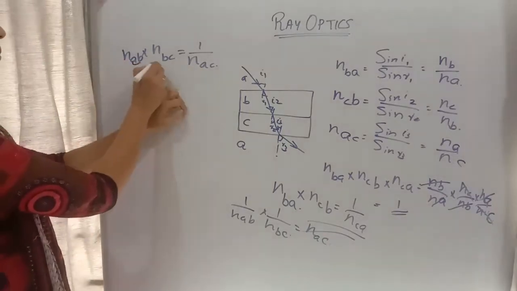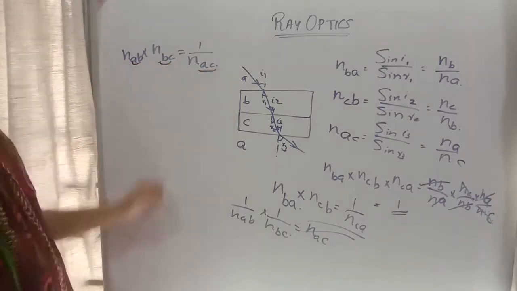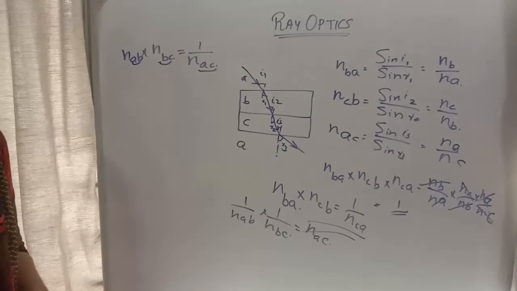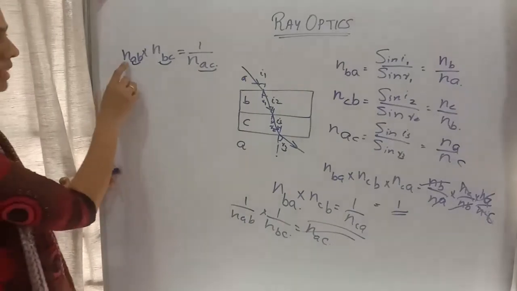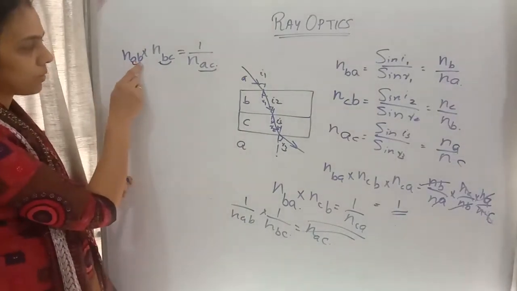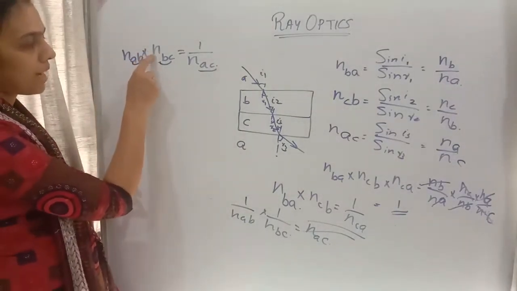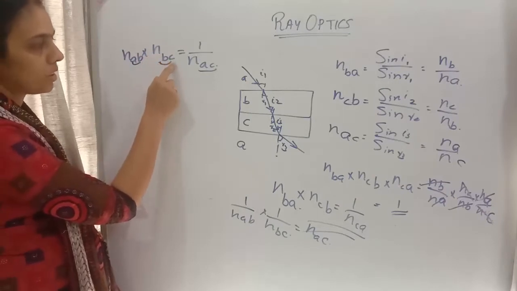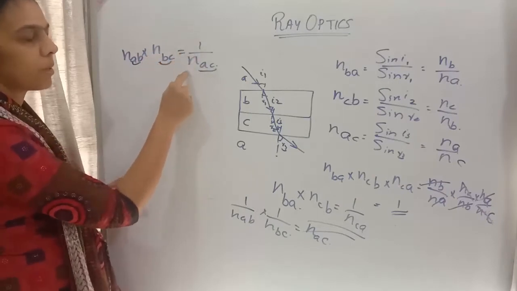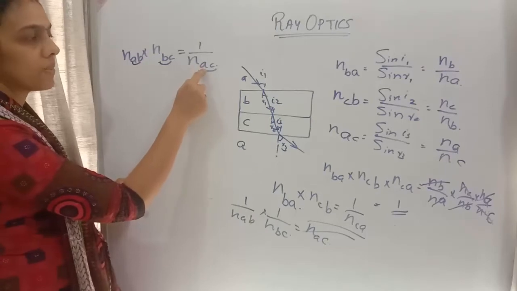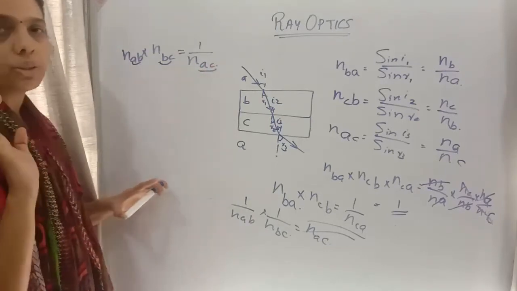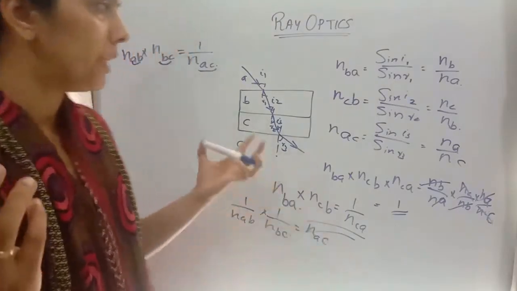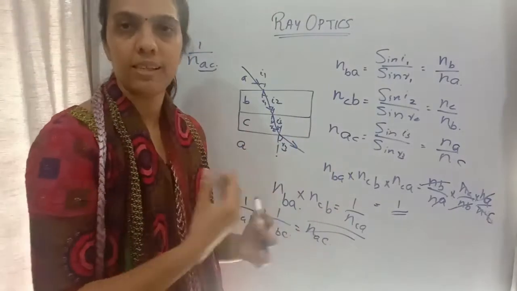A to B, B to C, then A to C. This will be equal to the reciprocal of the refractive index of the first medium with respect to the third medium. The refractive index of the first medium with respect to the second medium into the refractive index of the second medium with respect to the third medium will be equal to 1 by the refractive index of the first medium with respect to the third medium. You should keep this relation in mind. Many times numericals come from this side also.